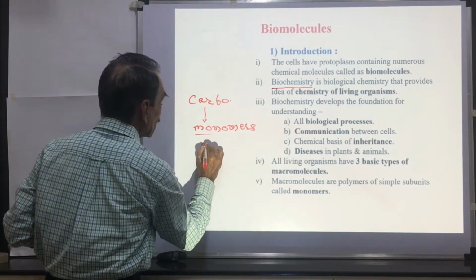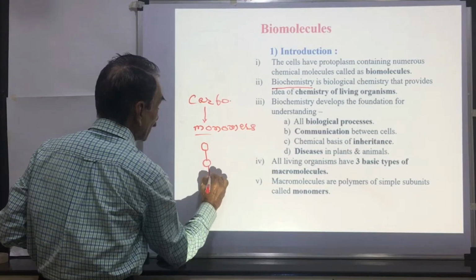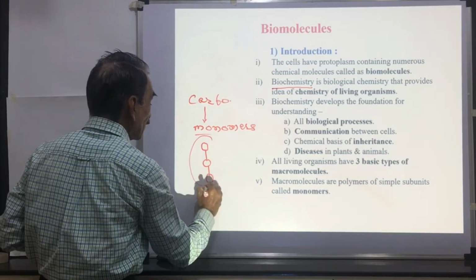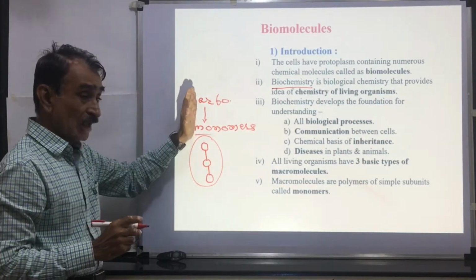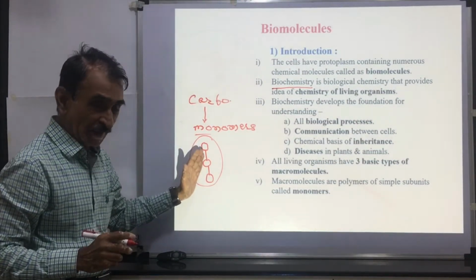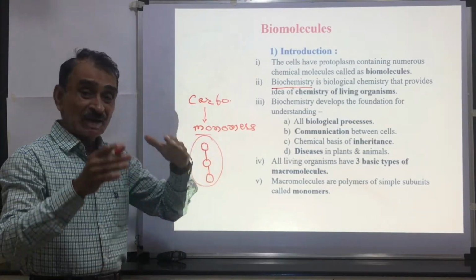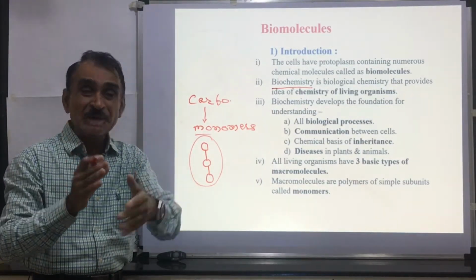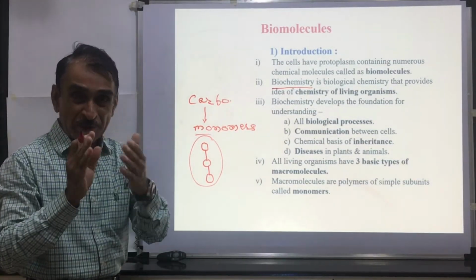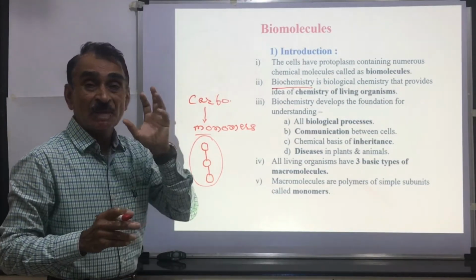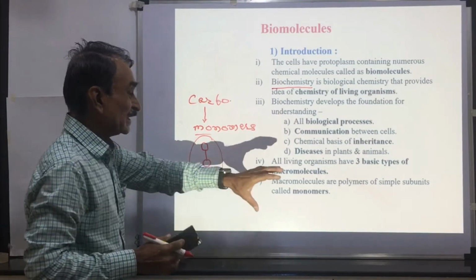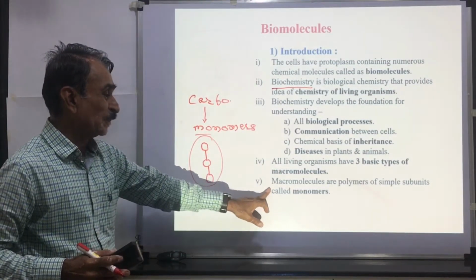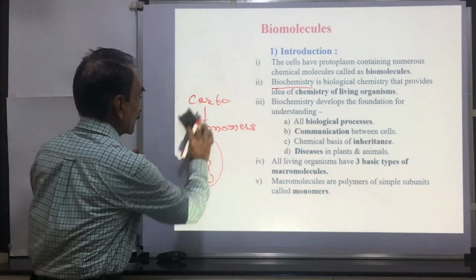These monosaccharides are joined to each other, and there is formation of a polymer called a carbohydrate, or a polysaccharide. In the same manner, proteins or polypeptides are polymers of amino acids. In this way, these macromolecules are the polymers of simple subunits called monomers.